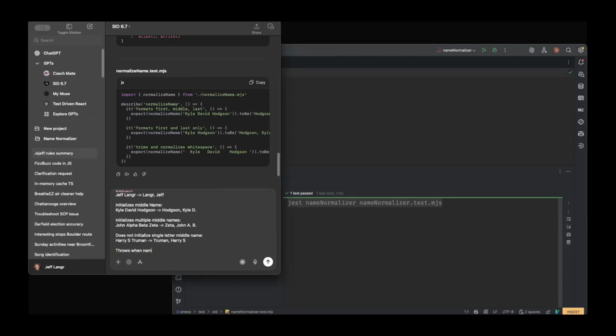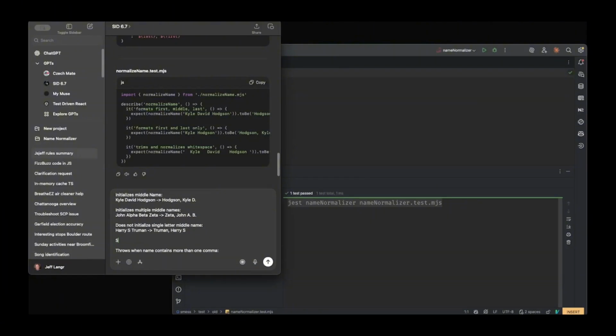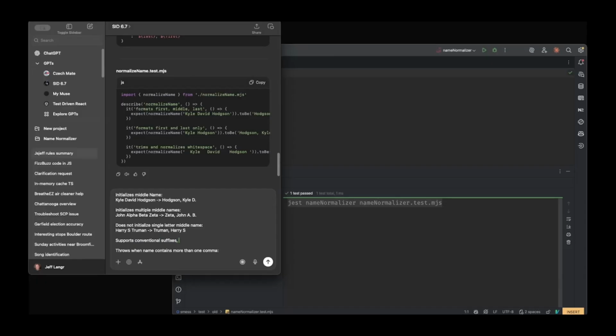Throws when name contains more than one comma. Okay. Actually, this one kind of precedes the other one. Sorry. More than one comma should throw. Okay. We need suffixes. Supports a conventional suffix, the third, senior, suffixes identified by a comma. Martin Luther King Jr.